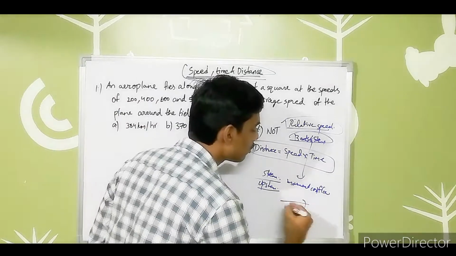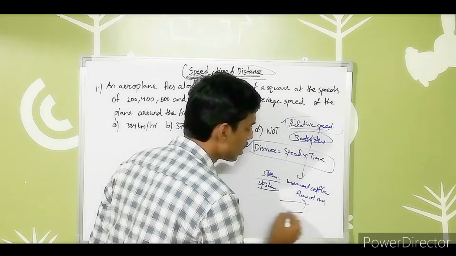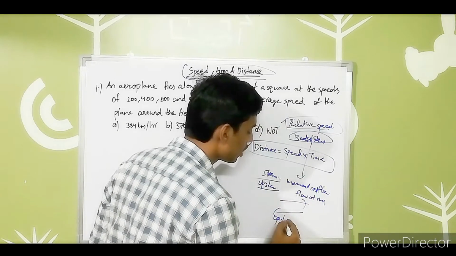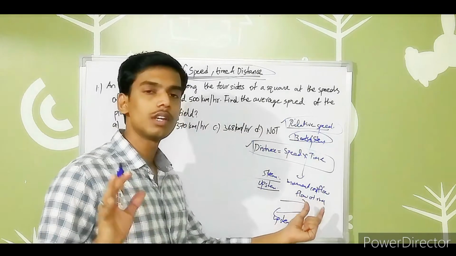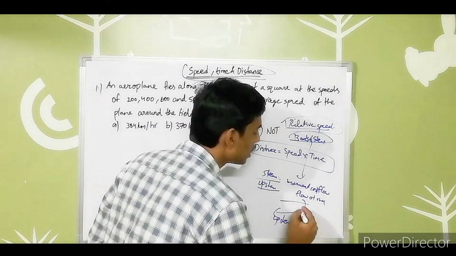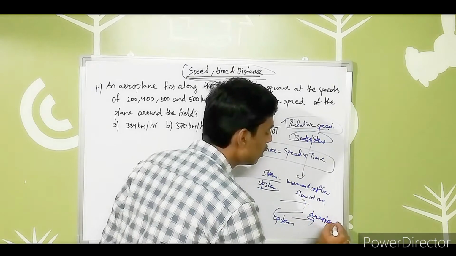Suppose the river flows towards the right, then upstream is always against the flow of the river. Similarly, downstream is the same direction as the flow of the water.